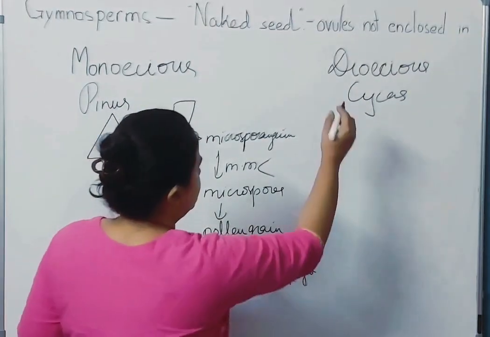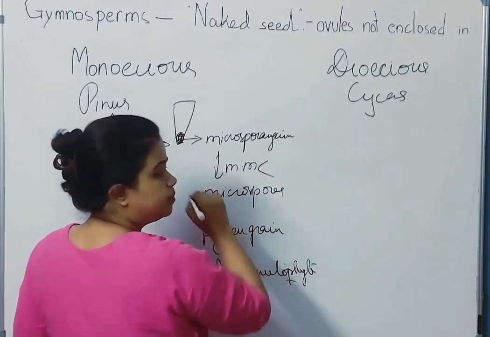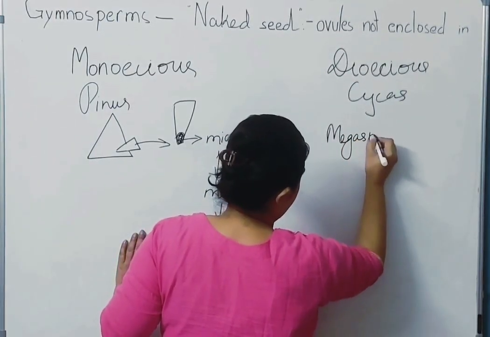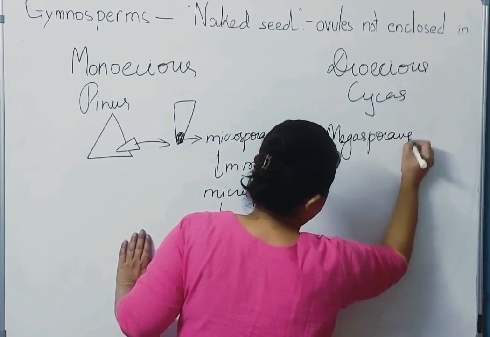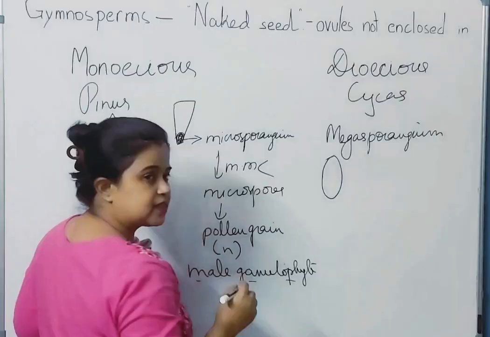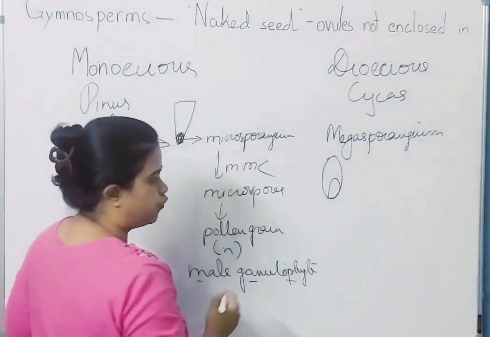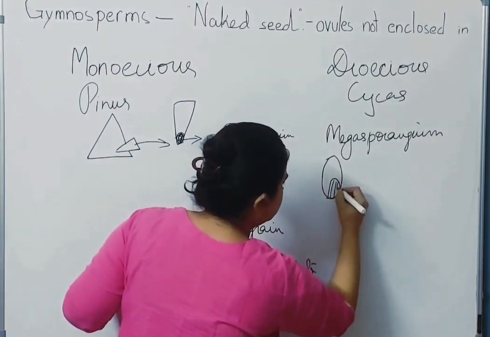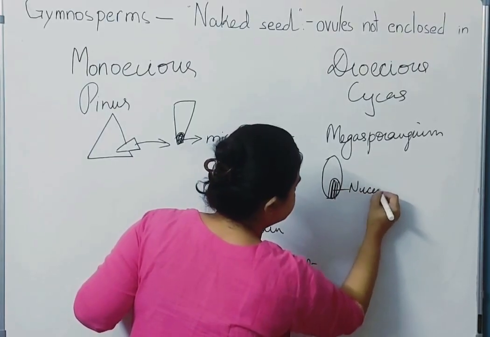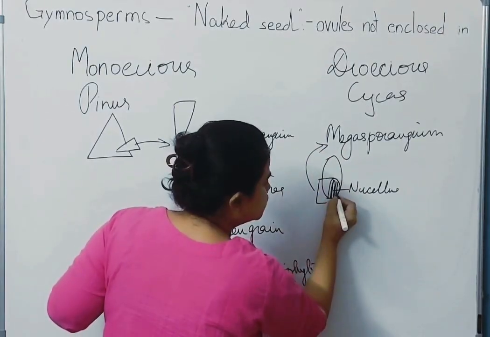Clear hai? Now in dioecious, if we take a sporophyll, we will find the sporangia here. That is the megasporangium. Actually, it's a bit different here. Megasporangium. Say for example, this is the leaf. This is the sporophyll. Let us think this is the ovule. यहाँ पे these are the tissues. This is the nucellus. So this is the megasporangium. Clear? This is the nucellus.